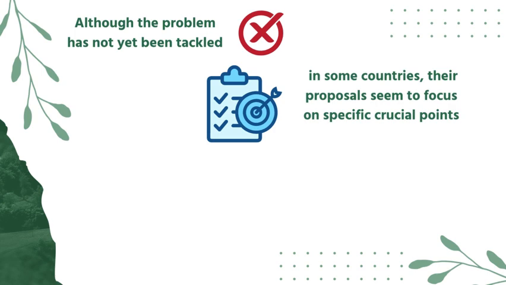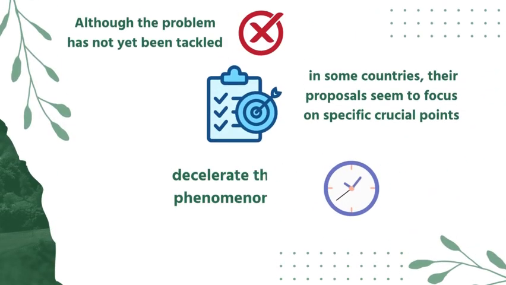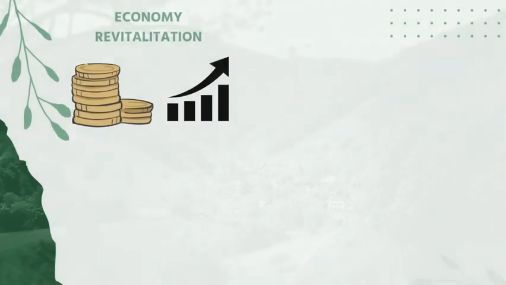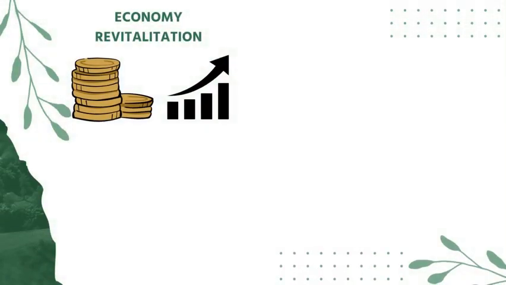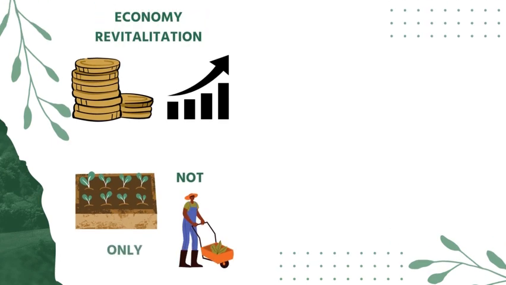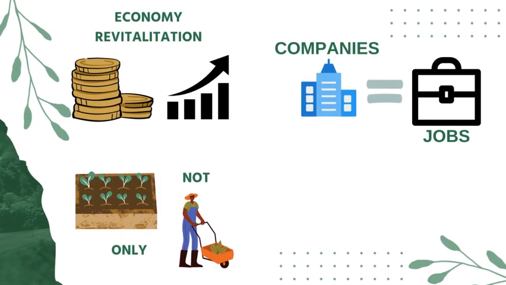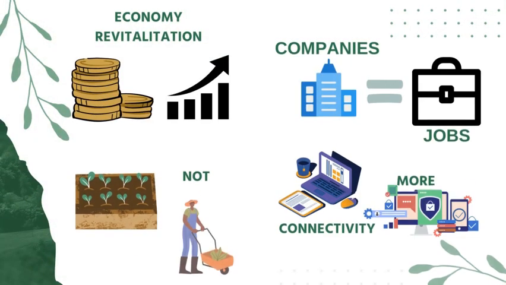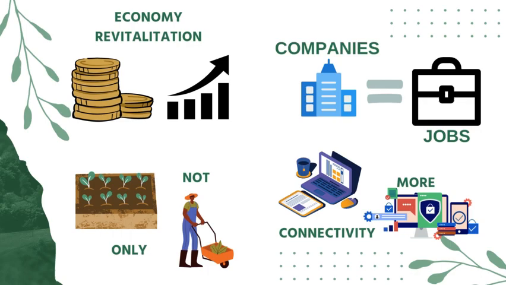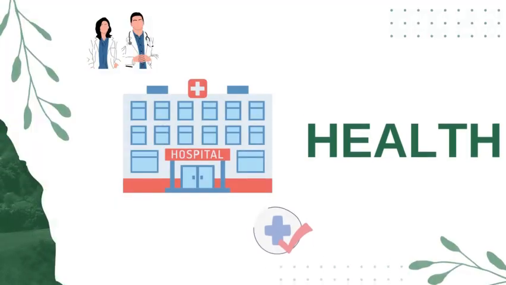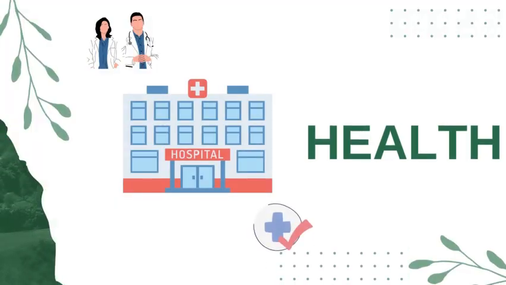The proposals seem to focus on specific crucial points. We seek to expose these points and motivate Mexico to apply these methods to decelerate this phenomenon, beginning with the revitalization of the economy in these areas without the need to rely only on agriculture, seeking to attract companies to generate more jobs. Having a good internet network will significantly expand the use of technologies, as well as having the opportunity to work remotely.